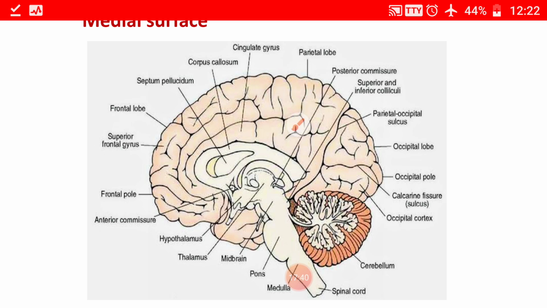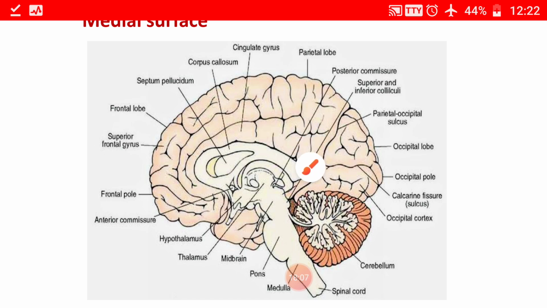Then here on the medial aspect there is the terminal portion of the central sulcus, and around that a U-shaped gyrus is present, called the paracentral lobule. Then just on the anterior aspect of this paracentral lobule there lies the medial frontal gyrus. So this portion is called the medial frontal gyrus.